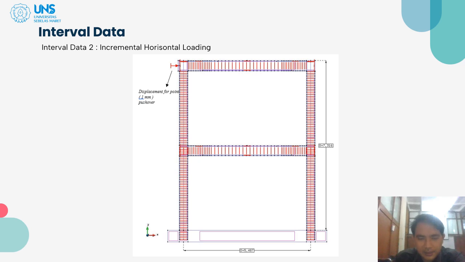So there is incremental horizontal loading. We use displacement 4-point of 1 millimeter. We do incremental horizontal rate loading to assess seismic performance.